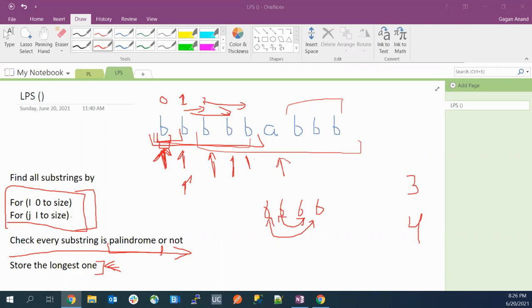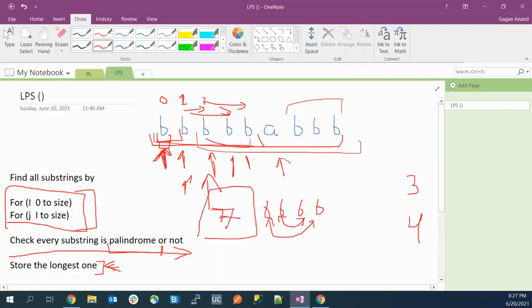No, actually, we don't have to store the longest palindrome. We can just store its size and starting index. Like if we have found the longest palindrome here, we can just store the starting index here, the B, and we can store its size. Like its size is 7. So we can just use these two things at the end to print. Okay, Abhishek, yeah.